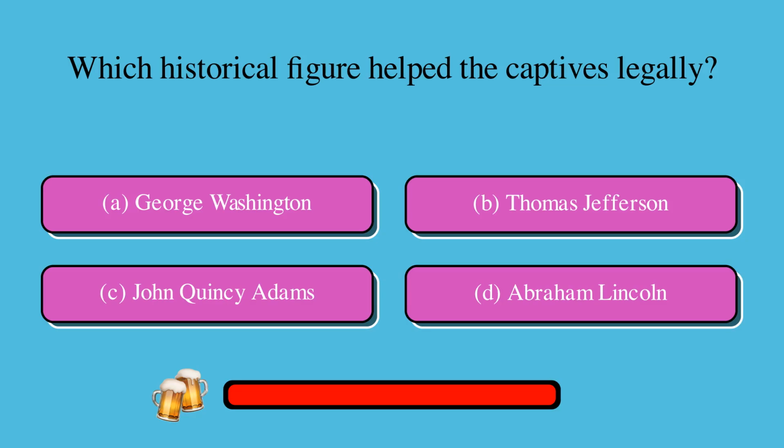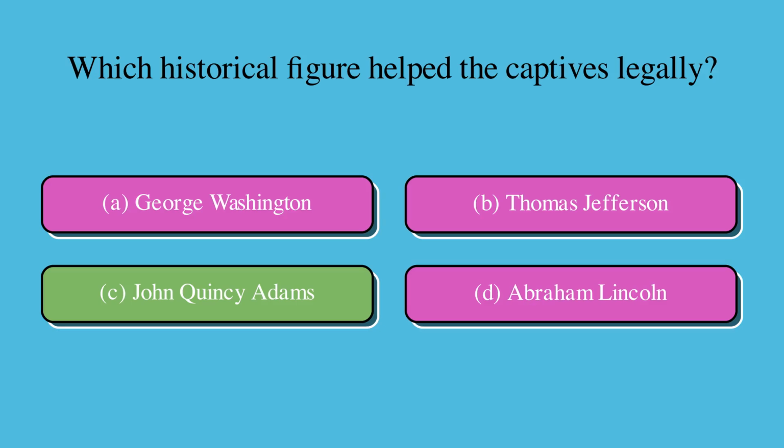Which historical figure helped the captives legally? Is it A, George Washington, B, Thomas Jefferson, C, John Quincy Adams, or D, Abraham Lincoln? The correct answer is C, John Quincy Adams.